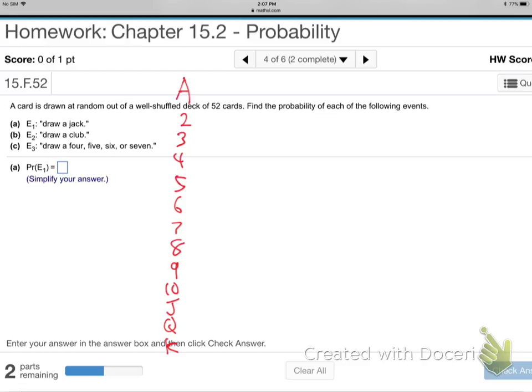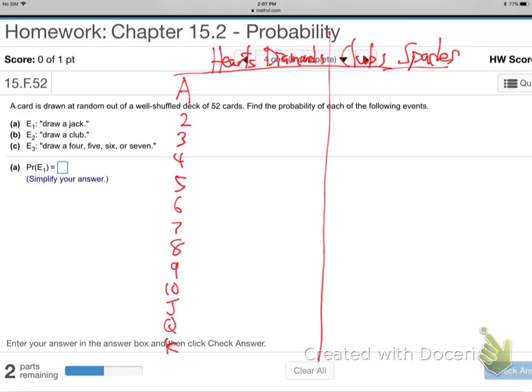Maybe I'll put the ace up here. All right, and then across the top go the different suits. Do you know the suits? So hearts, diamonds, clubs, and spades.